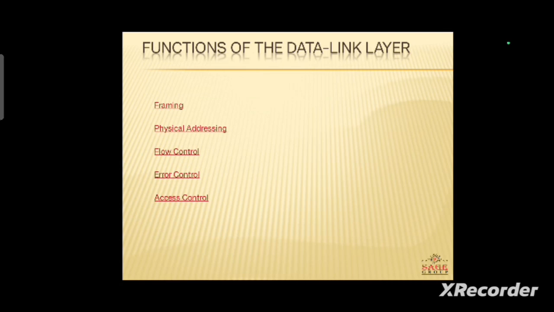Flow control is the main functionality of the data link layer. It is the technique in which a constant data rate is maintained at both sides when the data is sent from the sending device to the receiving device.